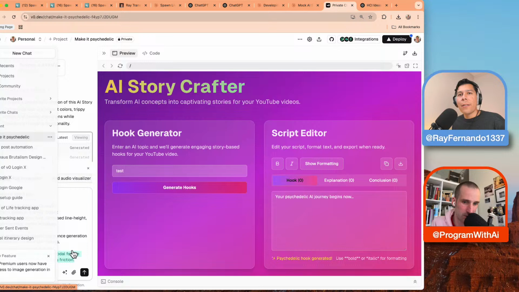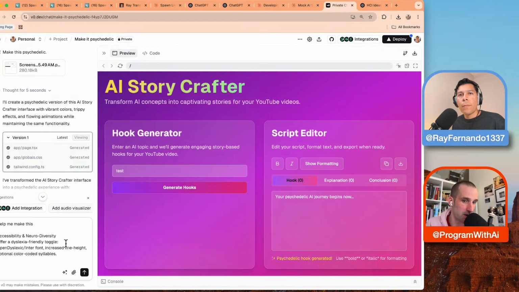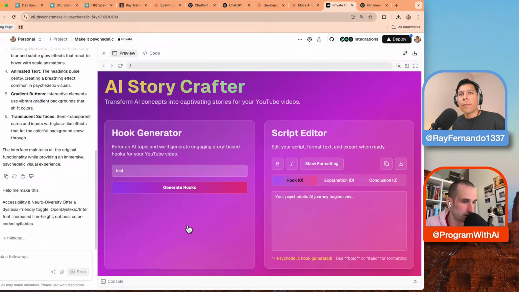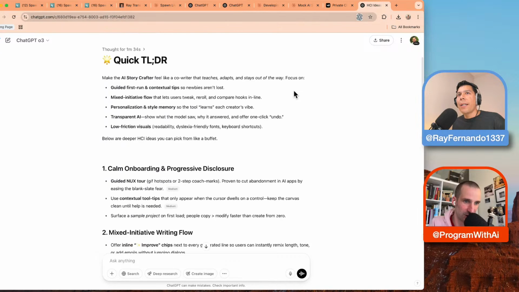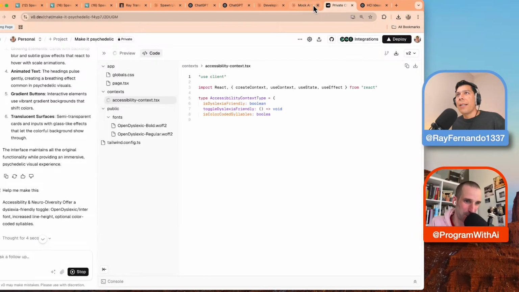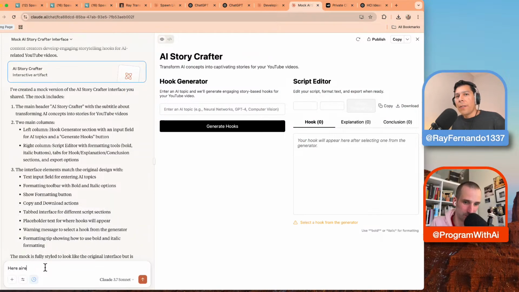Oh, I see what you mean. So that really depends on the models, right? Or the agent. Some agents do fine when you give them 18 tasks and some don't. Yeah, so we're going to do this type of thing. And then I'm going to give this massive one to, actually, what I'm going to do is, here are some research ideas, and I'm going to do extended thinking. So extended thinking, I'm going to say, here are some HCI research ideas to improve this app.